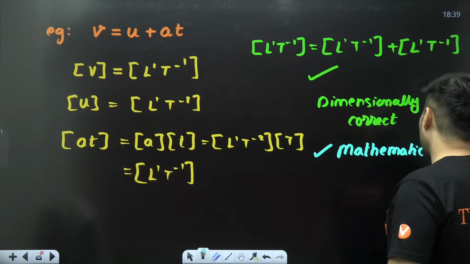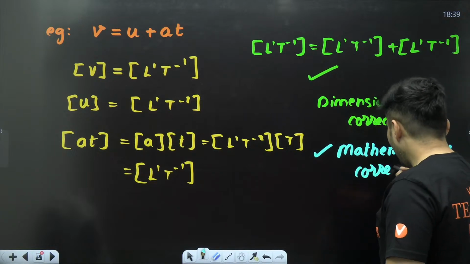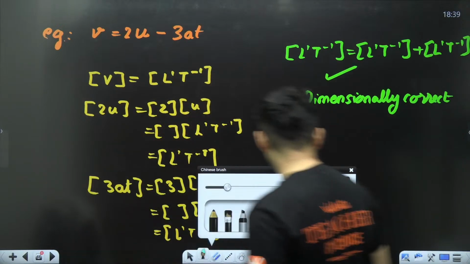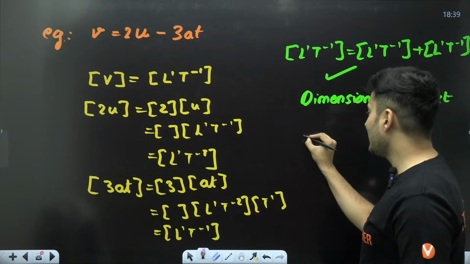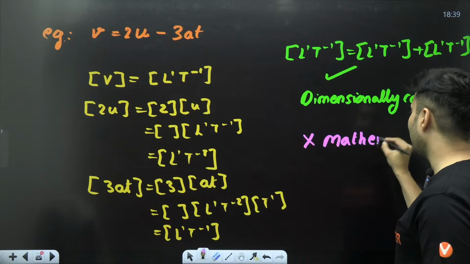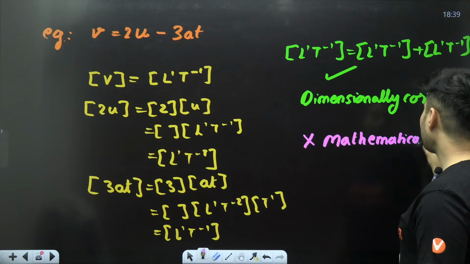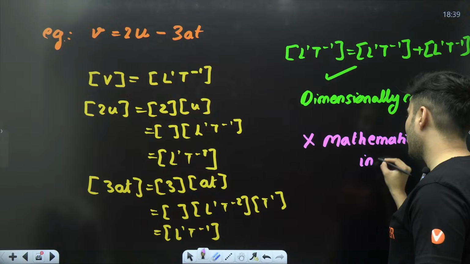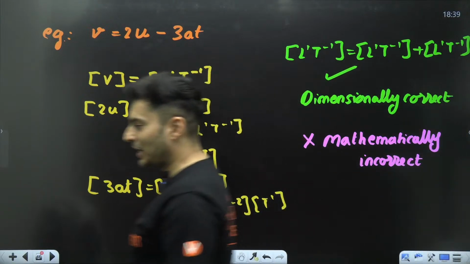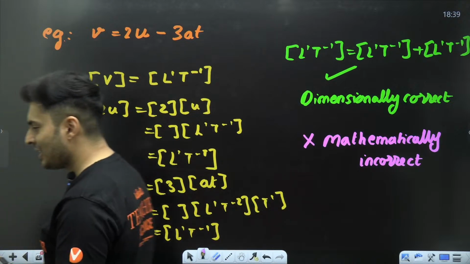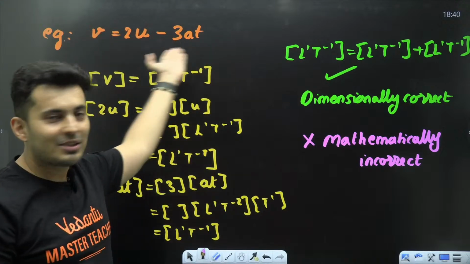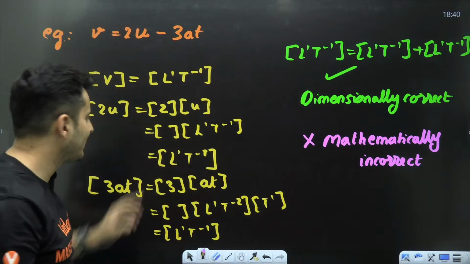Mathematically, okay, this is a correct equation. Or physically, this is a correct equation. Whereas this one over here is mathematically incorrect, or physically it is incorrect. This is mathematically incorrect. Correct? My dear warriors, understood the difference? This is true dimensionally, but mathematically this is not true. V is not 2u minus 380. V is u plus 80.